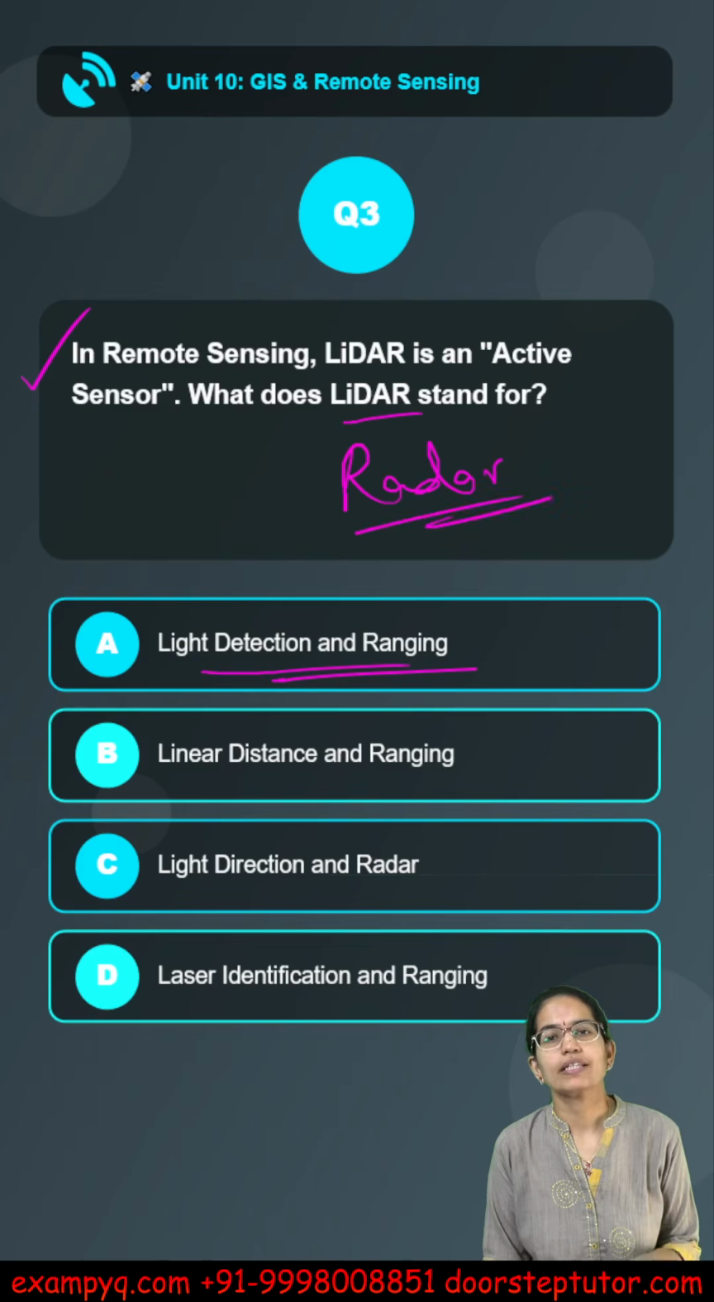Now they provide their own energy. So passive sensors are those which rely on sunlight. So optical sensors are examples of passive sensors. So what are active and passive sensors?